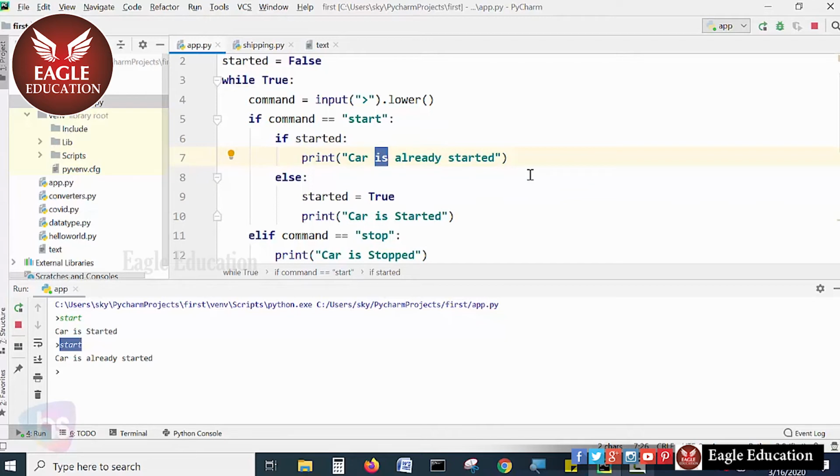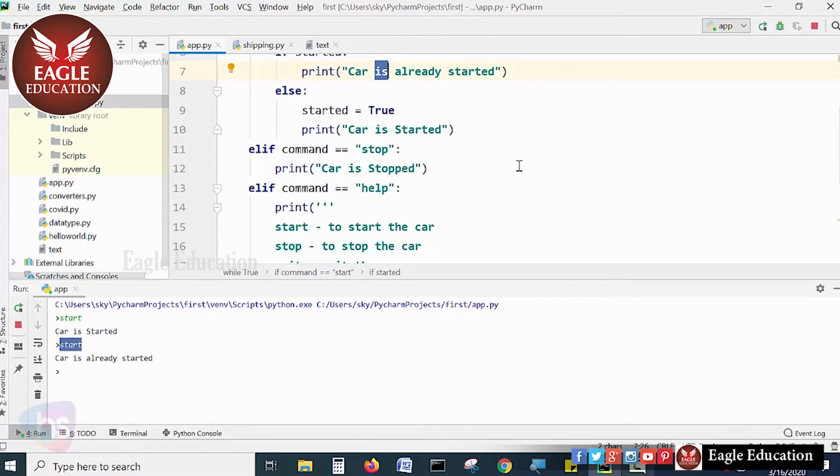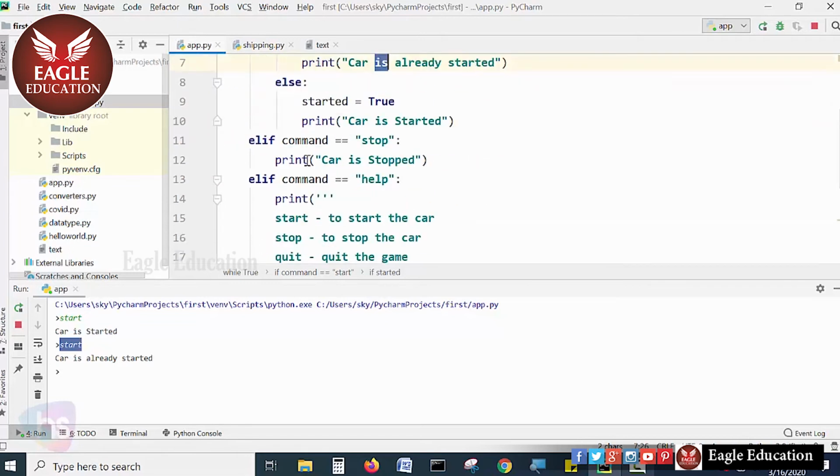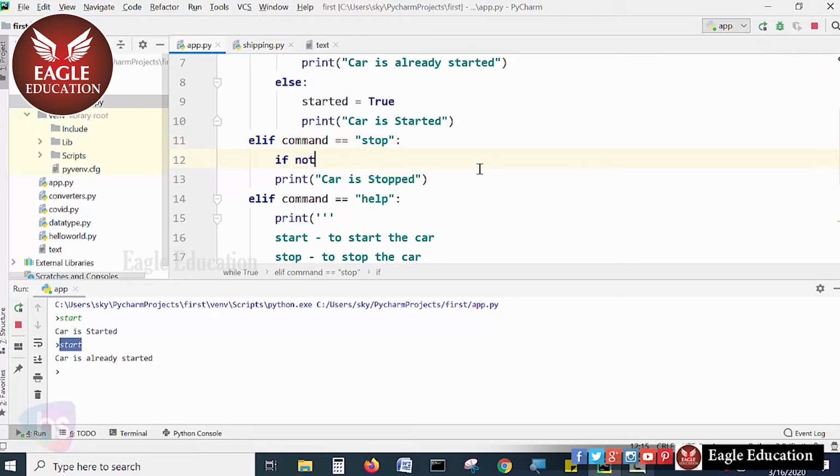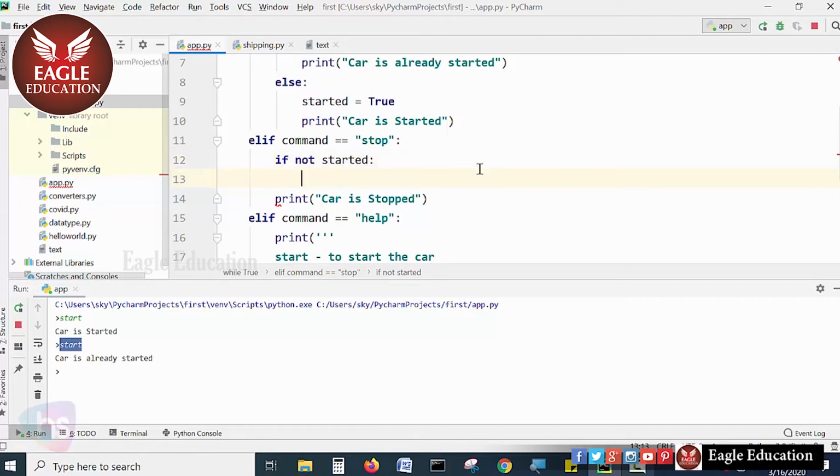Similarly, you can do a print for the stop case as well, car is already stopped. That is also possible to implement over here. Now we are going to the stop part here, and hit enter. If not started, print the meaningful message: car is already stopped.